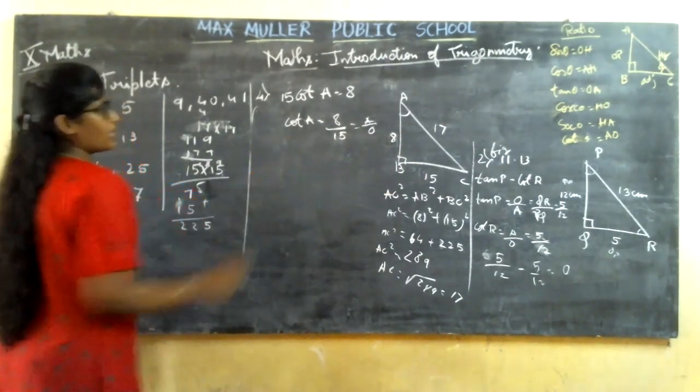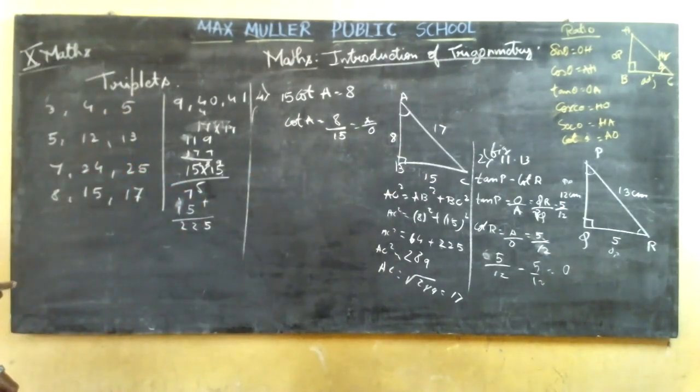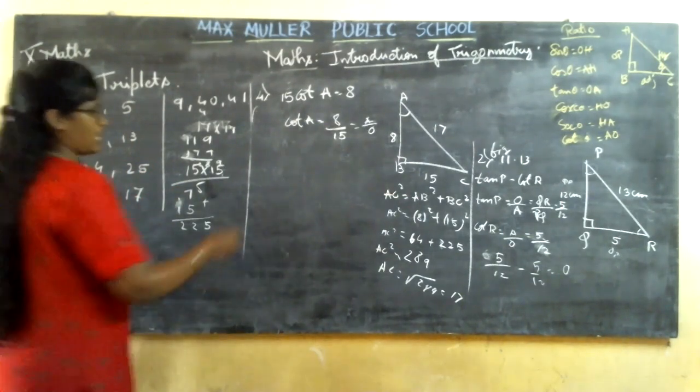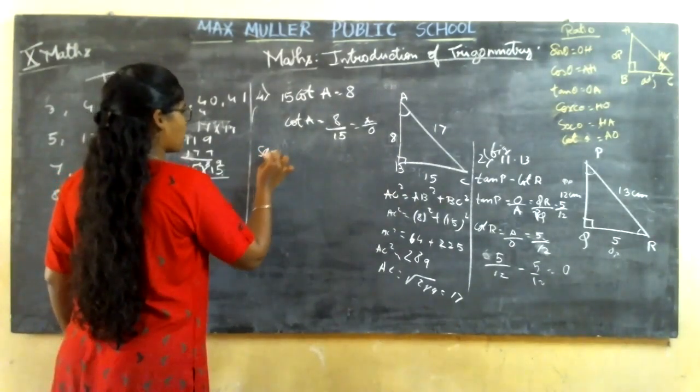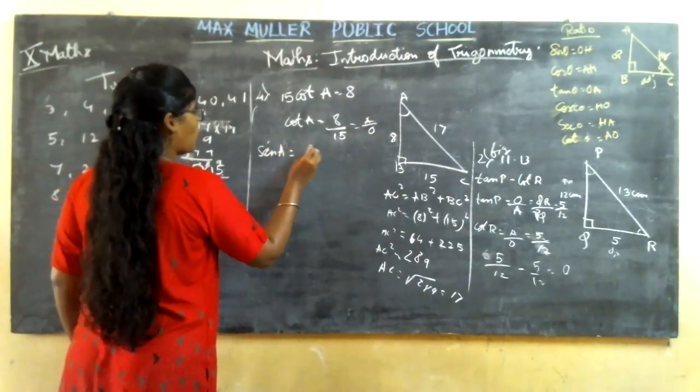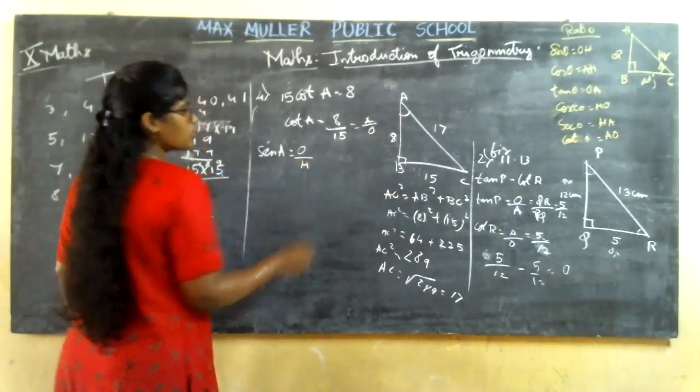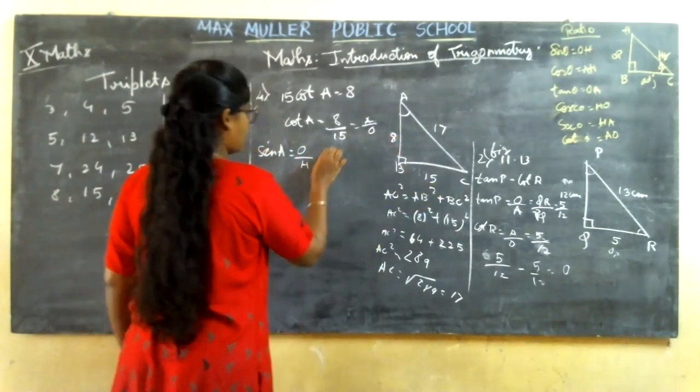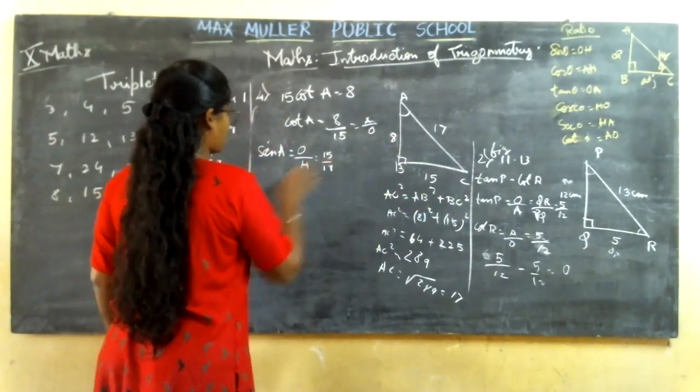Now cot A is ready for you. It is 8 by 15. Now what are you going to find? What should be found out? They are asking you about the sin A and secant A. Sin A, how are you going to remember? Opposite by hypotenuse. So opposite 15 by 17.